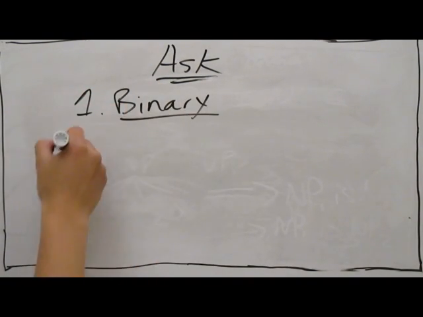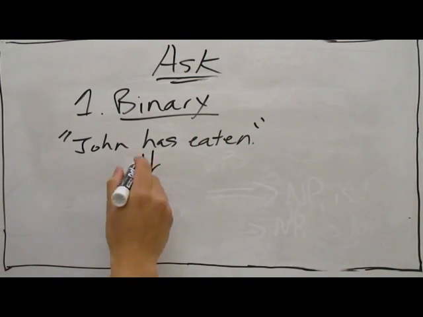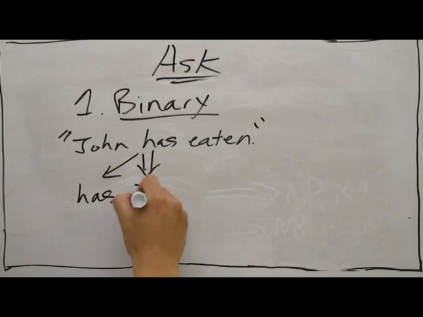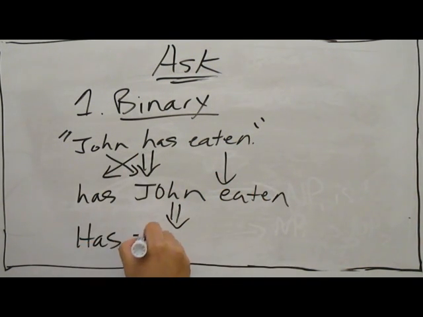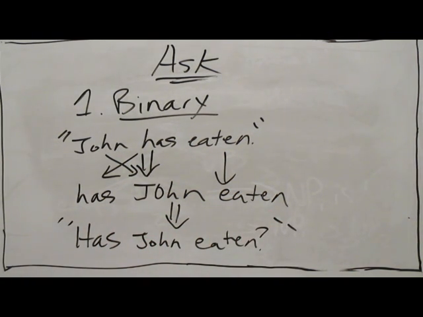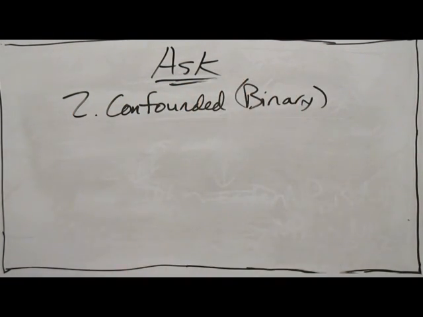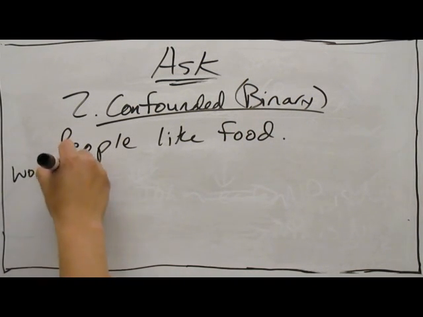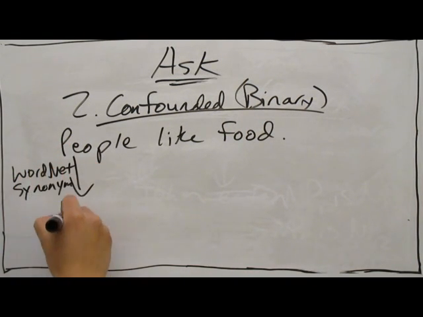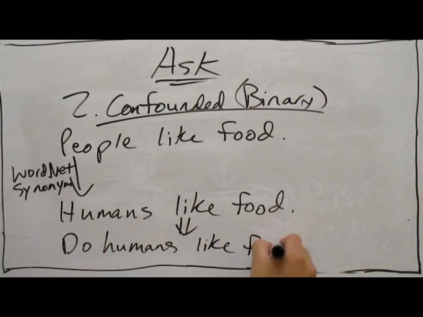First, binary questions. These are simple yes-no questions, and the process for transforming them is quite simple in English. We invert the positions of the subject and the auxiliary verb. If there is no auxiliary verb, we insert do, and we conjugate it appropriately using the pattern.en module. We also make confounded binary questions. These are binary questions where we substituted the subject NP with a synonym, sister, a hyponym of a hypernym, or an antonym of the subject, using WordNet relations.